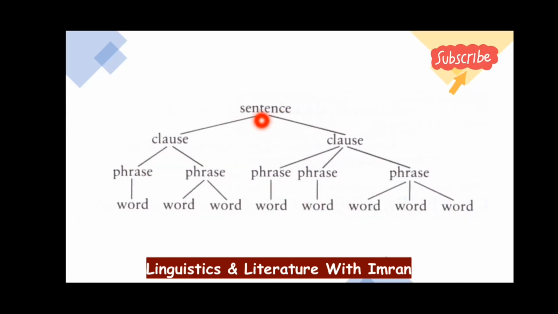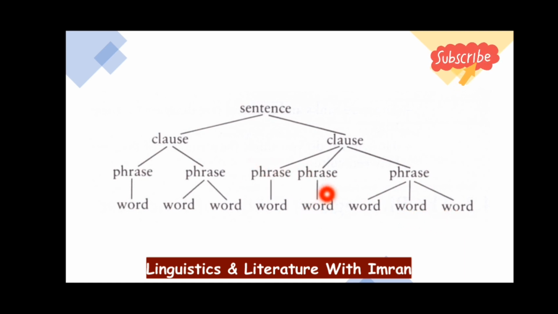You can see here this is a sentence, right? And a sentence may have one clause, or a sentence may have two clauses. And then a clause may have one phrase, or a clause may have two phrases. And a phrase may have one word, or a phrase may have two words. Again, you can see a clause may have two phrases, and each phrase may have one word.